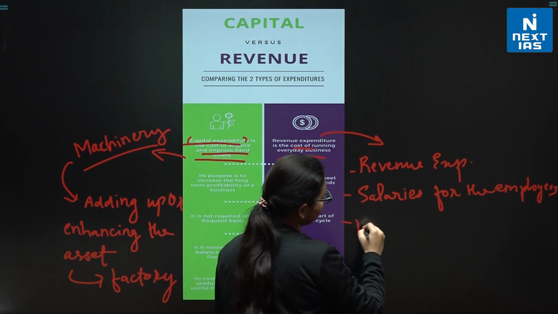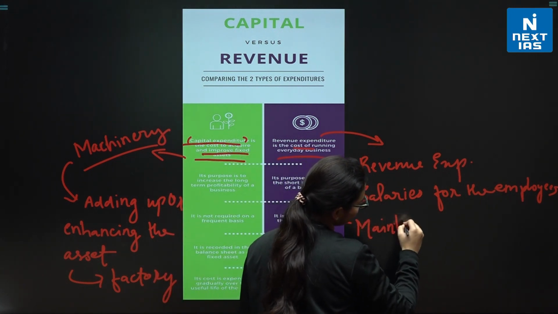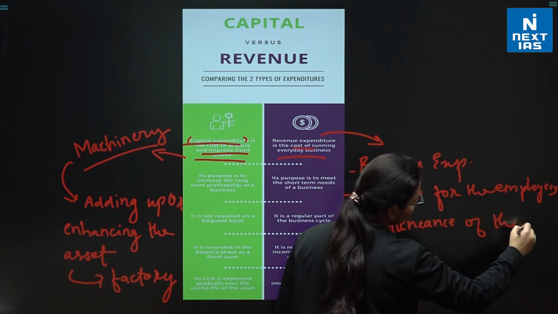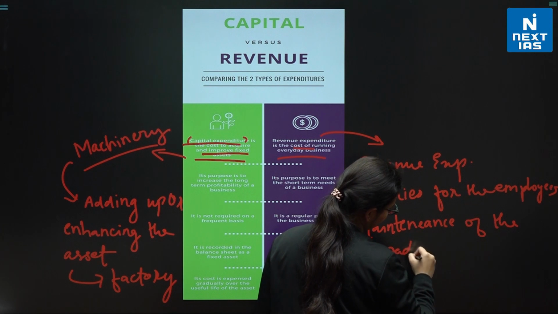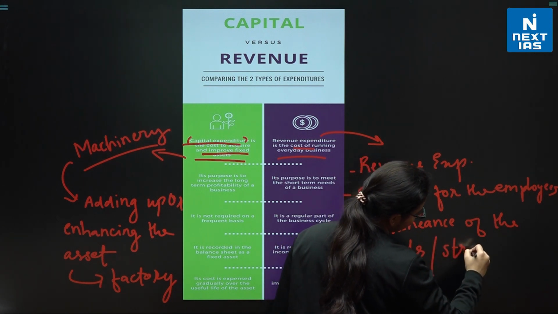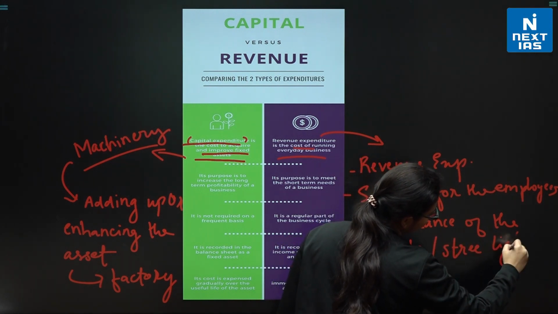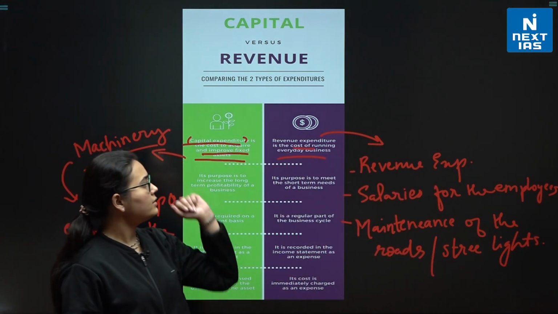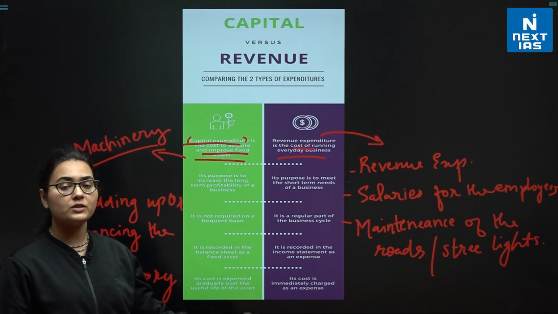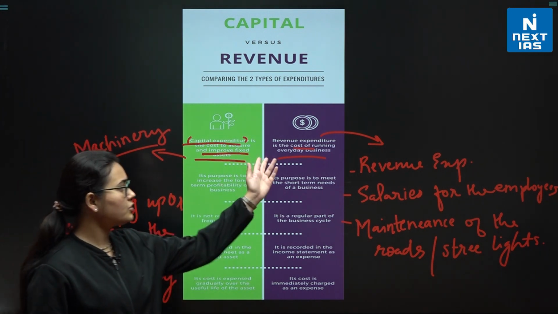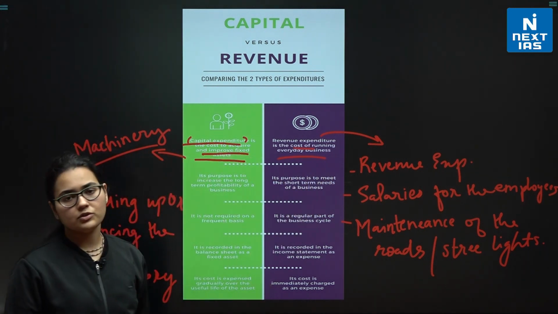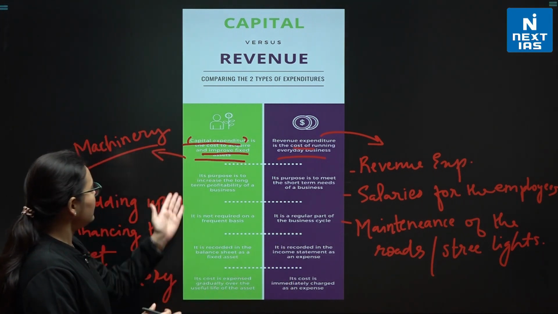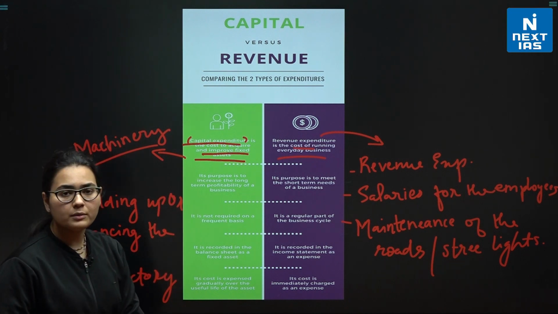Next, I can say the maintenance of the roads, street lights, okay. So, these are all examples of the revenue expenditure of the government budget, right? Revenue expenditure in the government budget and capital expenditure in the government budget, right? So, this is the thing. Now, let us see, its purpose is to increase the long-term profitability of the business.